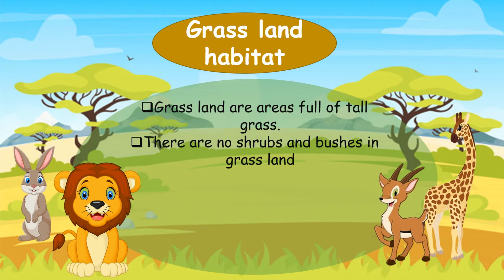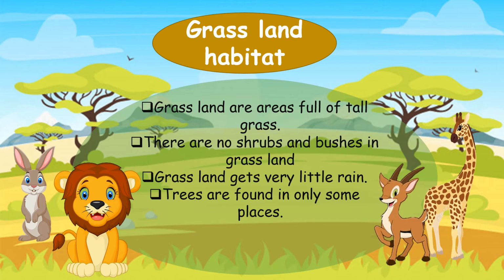Shrubs are small plants, and bushes are also small, small stick bushes. So in grassland, the area is full of tall grass and there are no shrubs and bushes.